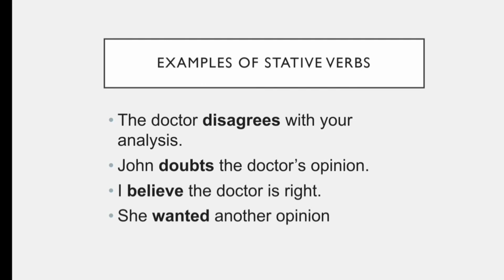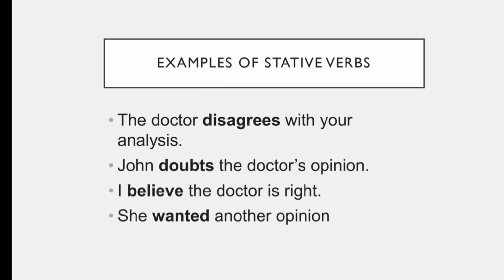John doubts the doctor's opinion. I believe the doctor is right. She wanted another opinion. So all of these four verbs, disagree, doubt, believe, wanted, are static verbs which are related to expression. I hope it is clear to you.